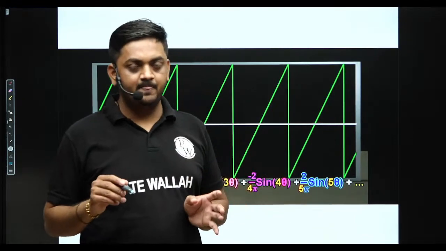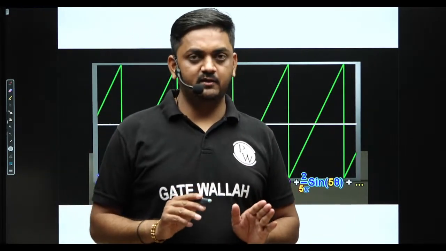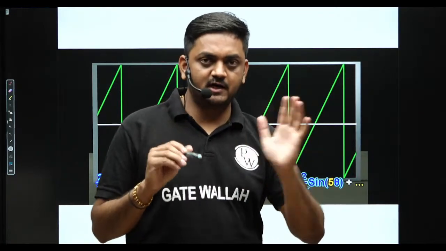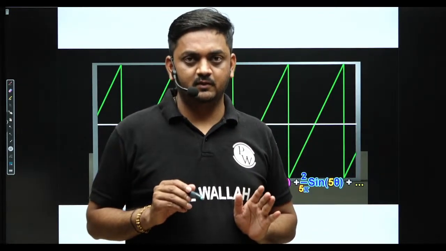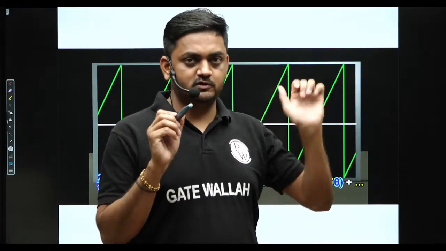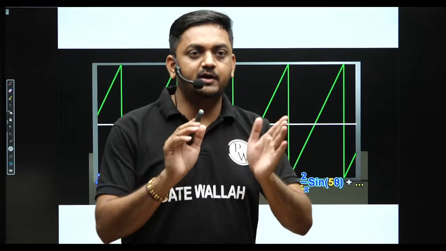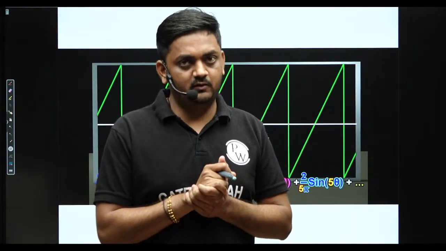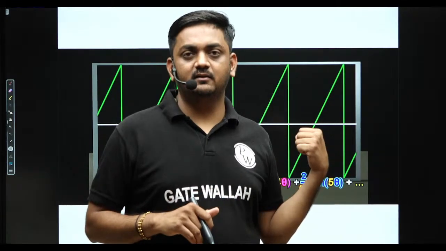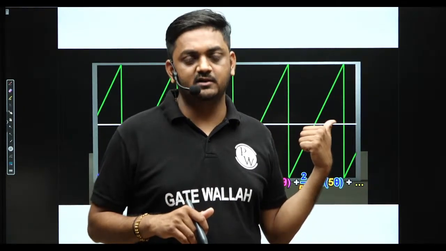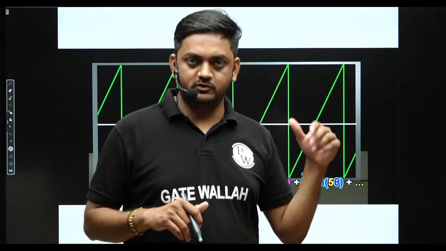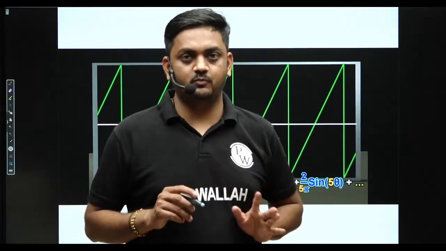Again I am telling you, only discrete frequencies are needed for this periodic signal. This is periodic, and the previous example was also periodic. So for a periodic signal, only discrete frequencies are required. And here only sine, because both are odd signals, that's why only sine. Later we will see. Cos is also possible, sine and cos both are also possible.